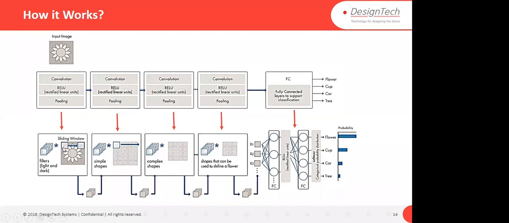So you see that it starts extracting features in a simple way, like light and dark, meaning the brightness of the images. Further, it starts extracting simple shapes in the next layer. Then in the next layer, it extracts complex shapes. Then in the next layer, it extracts the kinds of objects responsible for detecting that, okay, in these classes there is a flower, there is a cup, there is a car, or there is a tree, right? So we'll discuss these layers in the next slides.